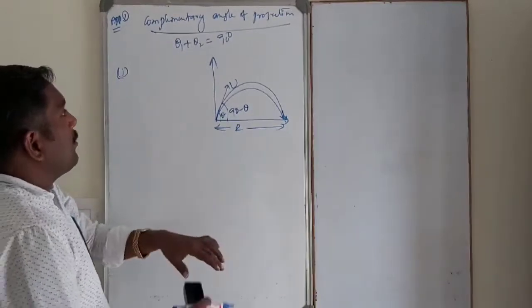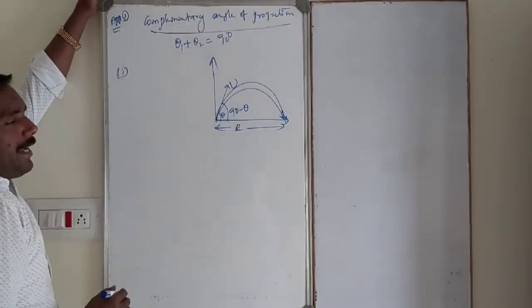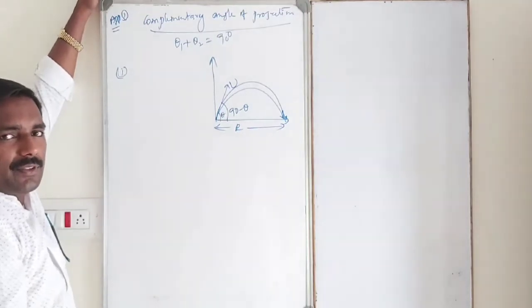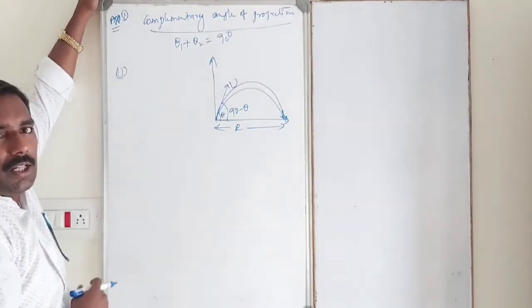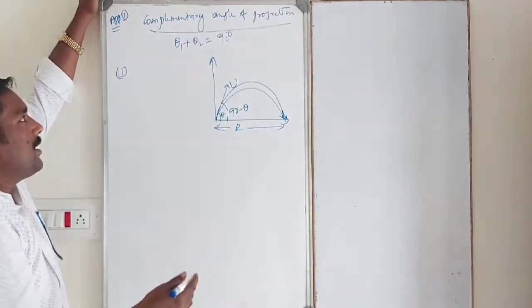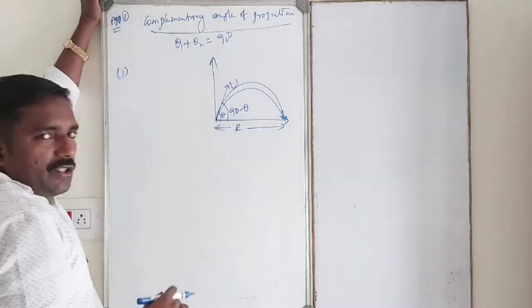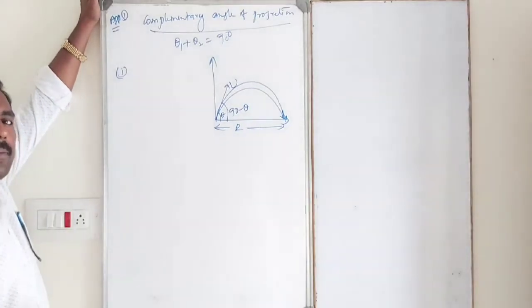So complementary angles mean the sum of angles is 90 degrees. At what angles are the ranges equal? The first one is theta and another one is 90 minus theta.